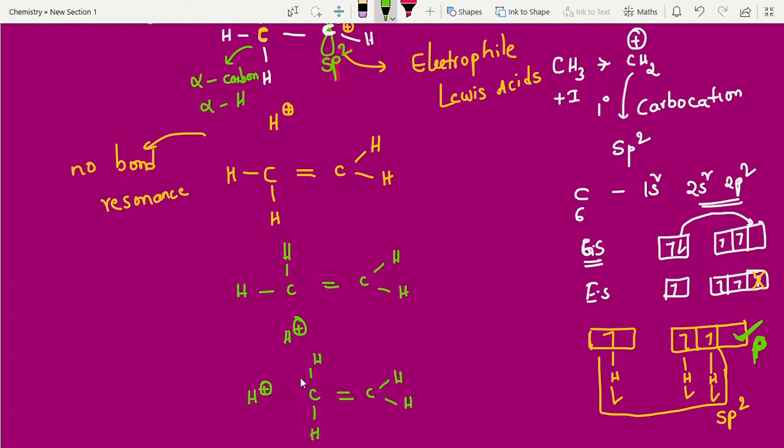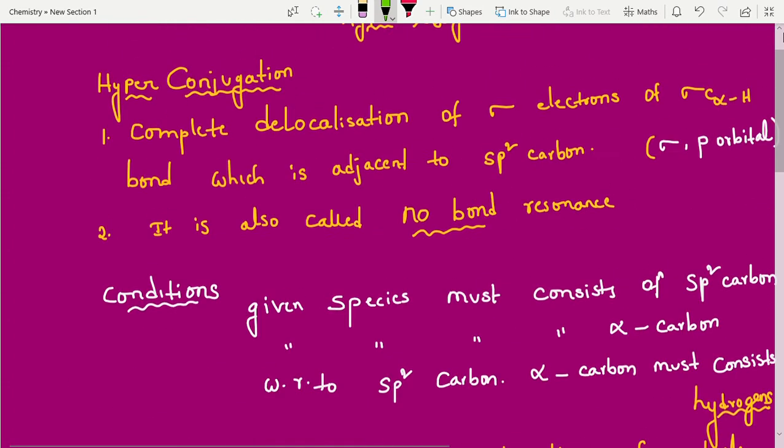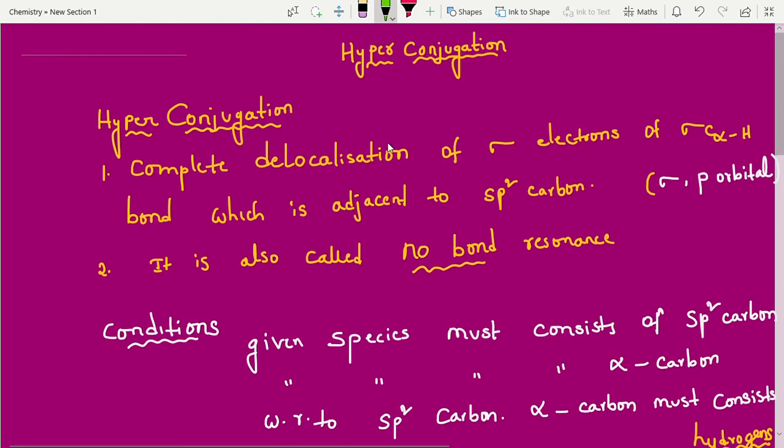I will write the conclusions. Before going to that, I am showing the definition to you. Is it clear? See, complete delocalization of sigma electrons. From hydrogen we are getting sigma electrons, from the alpha hydrogens, only giving the bond which is adjacent to the sp2 carbon, or also we call it a sigma p orbital.